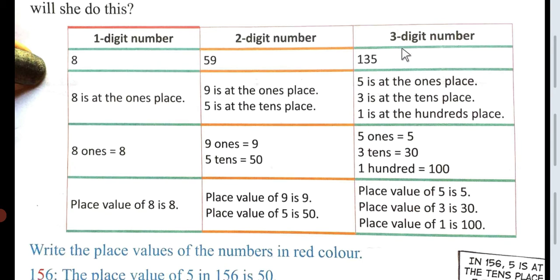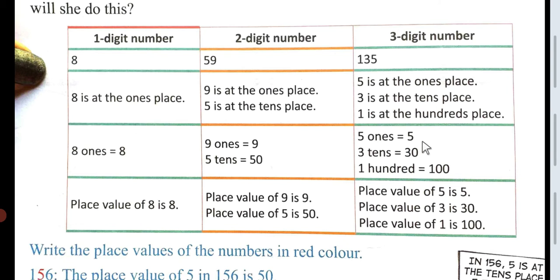Now please see the 3-digit number. In the 3-digit number you can see 1, 3, 5. So we'll start with our right hand side. We'll take 5. 5 is at the ones place. Now we'll take 3. 3 is at the tens place. And now we'll come to number 1. 1 is at the hundreds place.